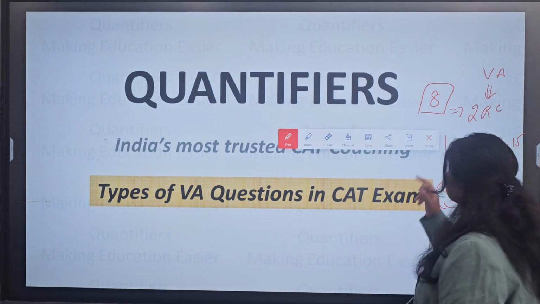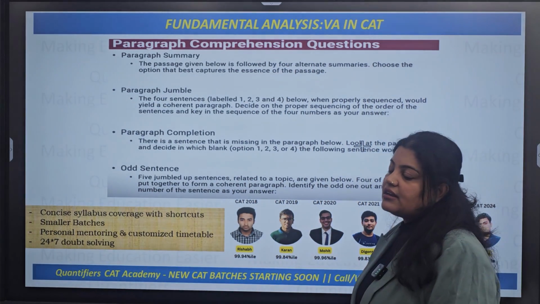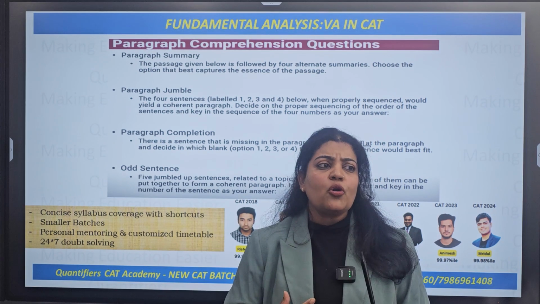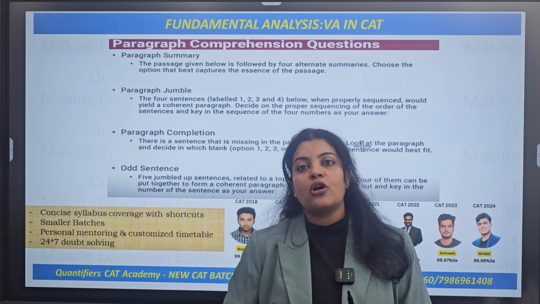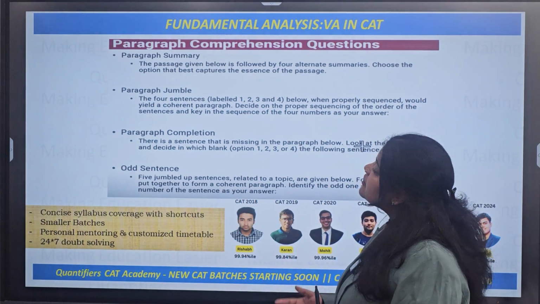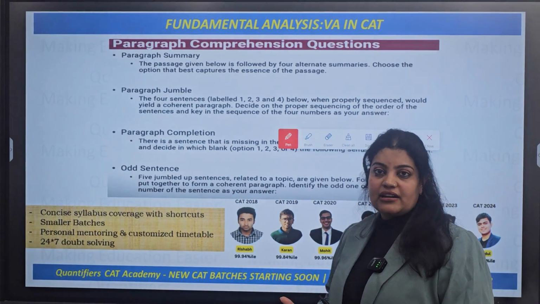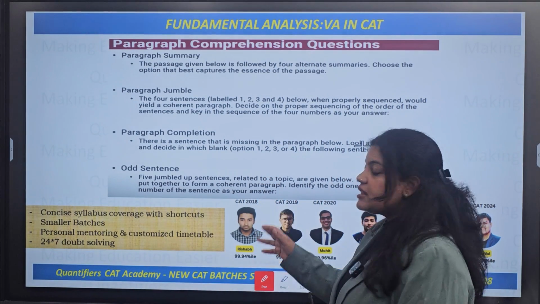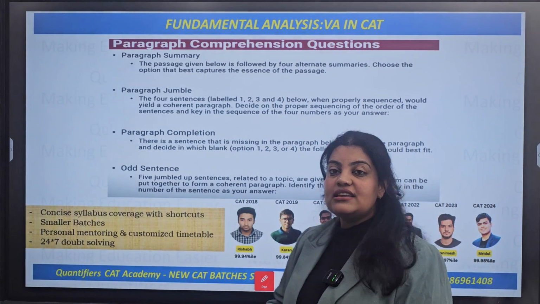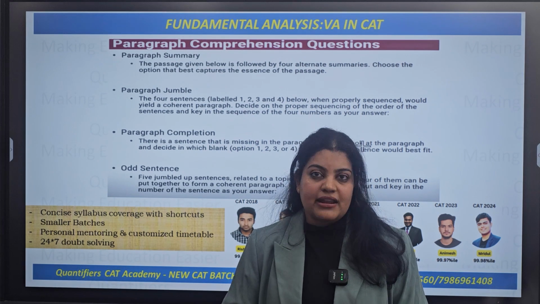Now, the one thing that we need to understand is that the CAT is a comprehension based paper, and the verbal ability section is also a kind of comprehension test. So now let's see some of the topics here. The very first topic of the verbal ability is paragraph summary. The next is paragraph jumble. The third is para completion, and the fourth is a paragraph में से you have to figure the odd sentence out. The commonality among all these 4 topics is the word paragraph, right?